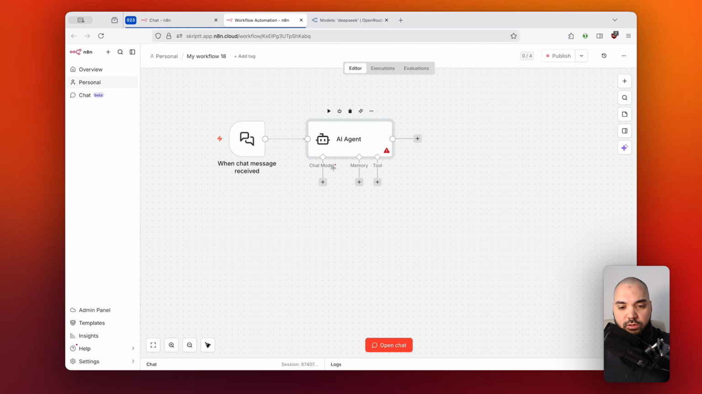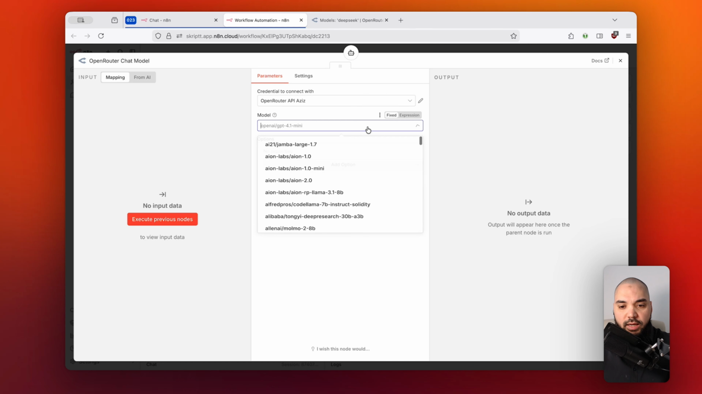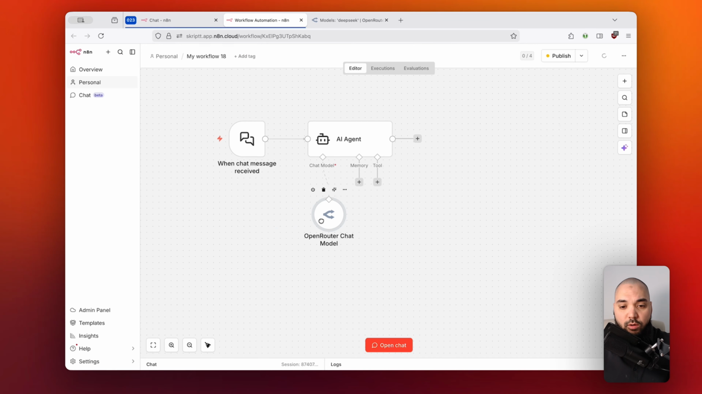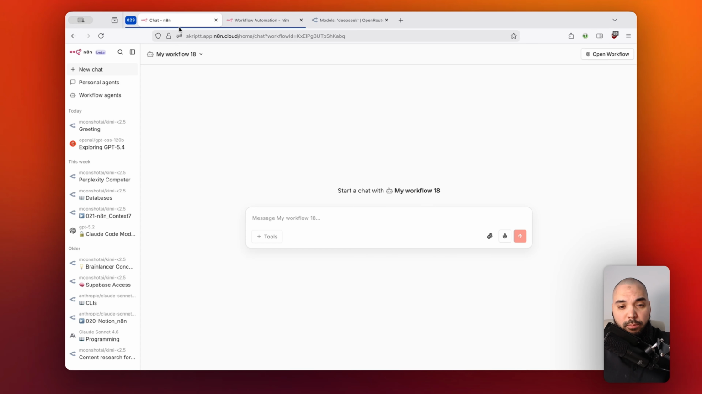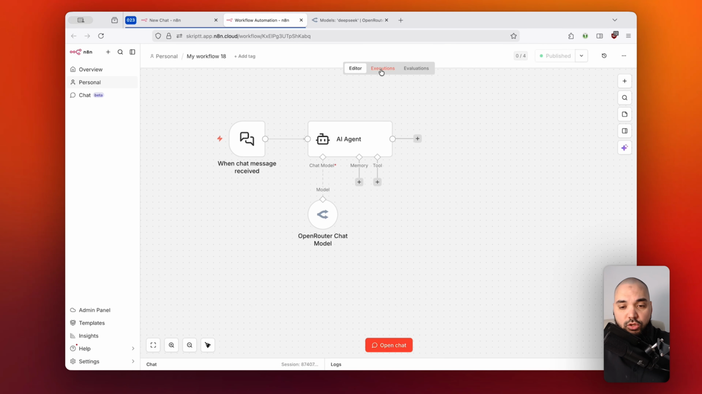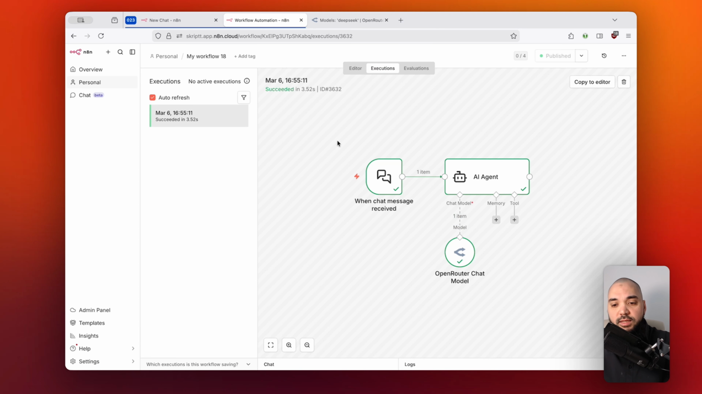So if I have my agent right here and I choose OpenRouter, or any LLM right here, so let's just use, I don't know, GPT-5 Mini or something, then this agent is going to have access to the specific model, and I'm going to publish the changes that I just did. And now if I jump back into this workflow right here, then I can just say hello. And then it's going to greet me back: Hello, how can I help you today? And if I jump into the workflow and into the executions, then you can see that this was actually just the message that I sent to it, right?